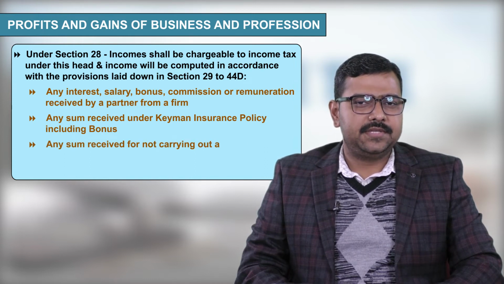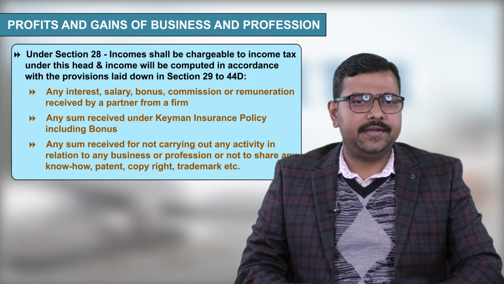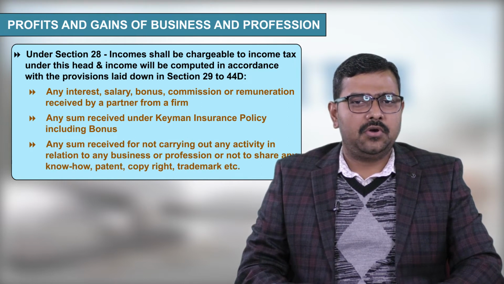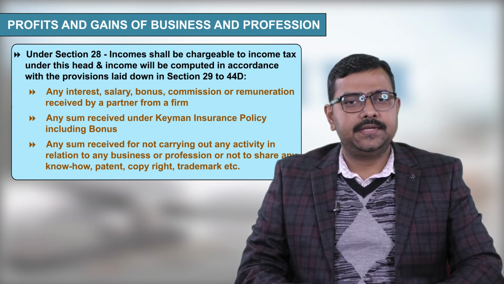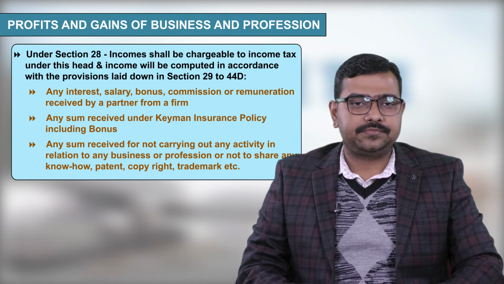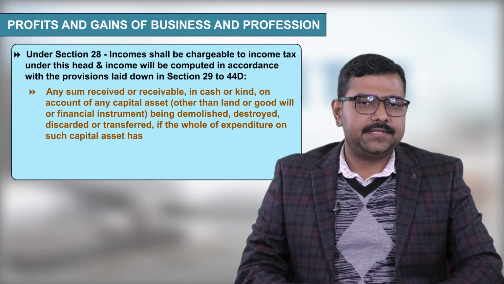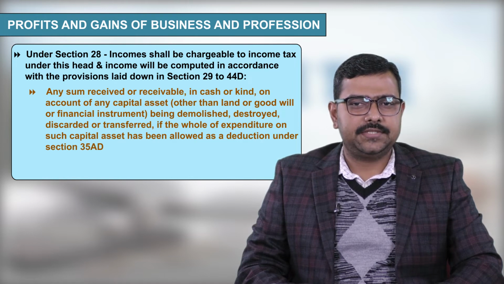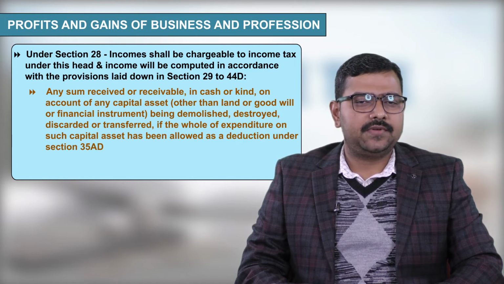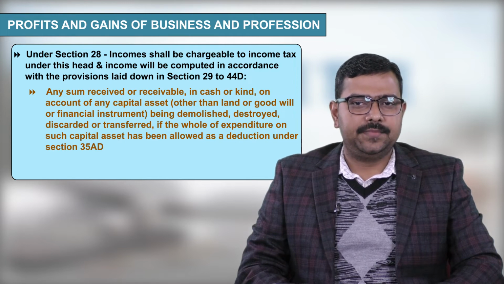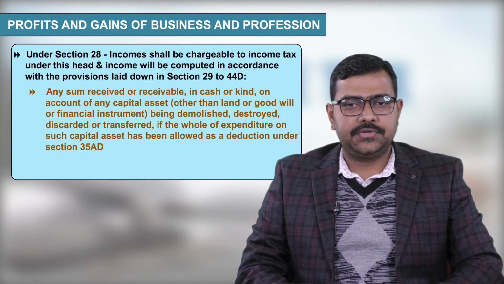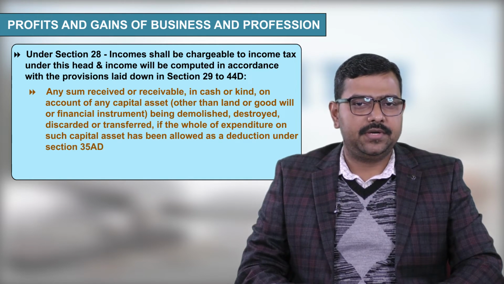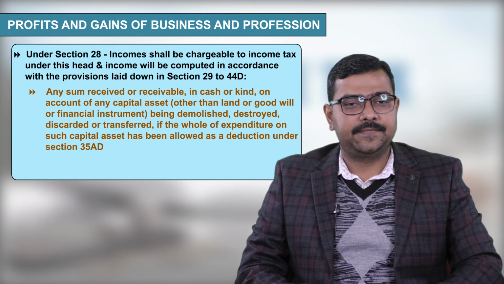9th point, any sum received for not carrying out any activity in relation to any business or profession, or not to share any know-how, patent, copyright, trademark, etc., shall be taxable under this head of income. 10th point, any sum received or receivable in cash or in kind on account of any capital asset other than land or building or financial instrument being demolished, destroyed, discarded or transferred, if the whole of expenditure on such capital asset has been allowed as a deduction under section 35AD.